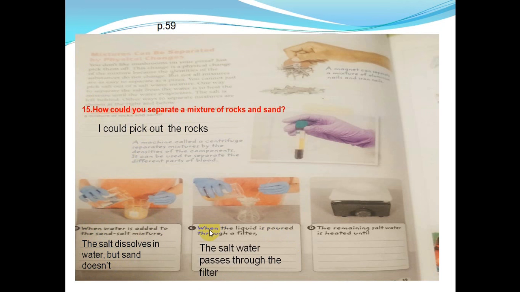In the next question, when the liquid is poured through a filter, what happened? Yes, the salt water passes through the filter and the sand is stuck inside here, but the salty water passed through the filter paper. Then the remaining salt water, after heating, what will happen? The salt water boiled off, leaving salt behind. The water evaporates and leaves the salt. So these are the steps of how to separate a mixture made from salt, sand, and water.